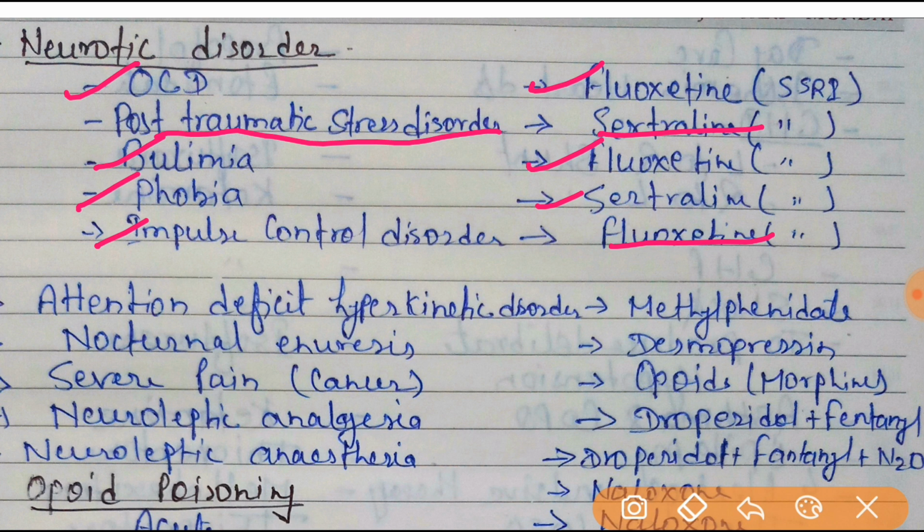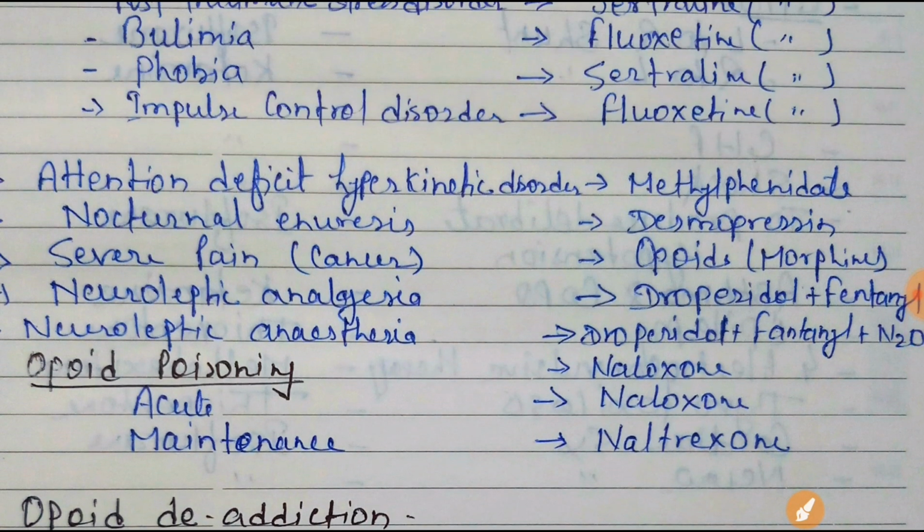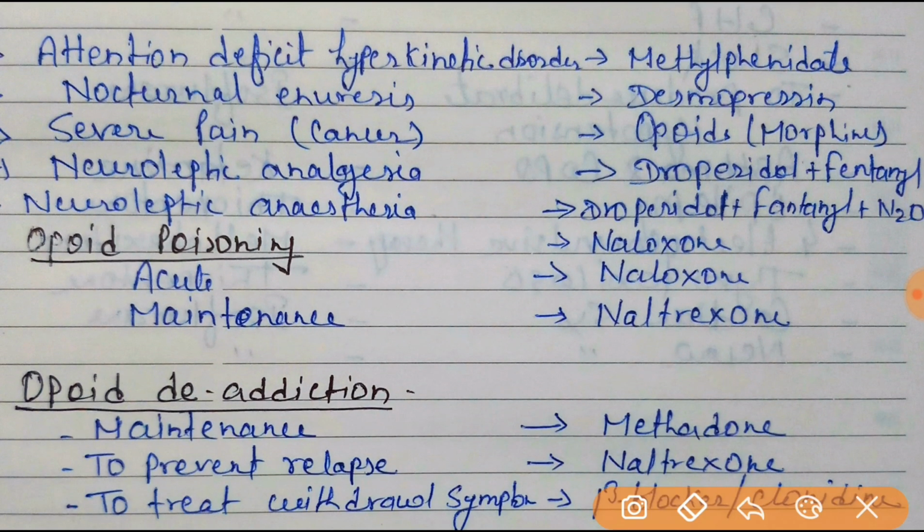You can remember it by only two, post-traumatic and phobia. The drug of choice will be sertraline. So you have to remember post and phobia, sertraline. For the rest, fluoxetine will be the drug of choice. Next one is attention deficit hyperkinetic disorder. Methylphenidate will be the drug of choice.